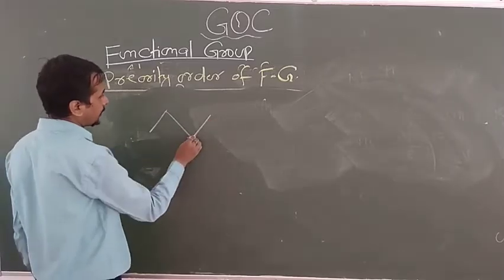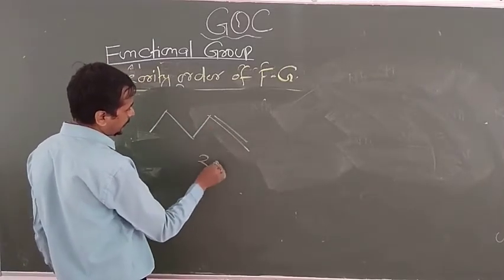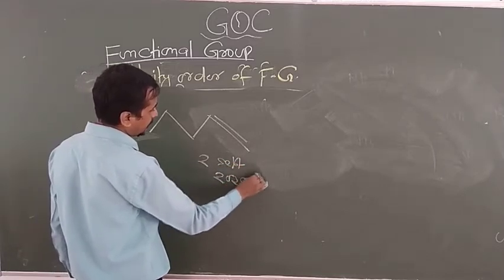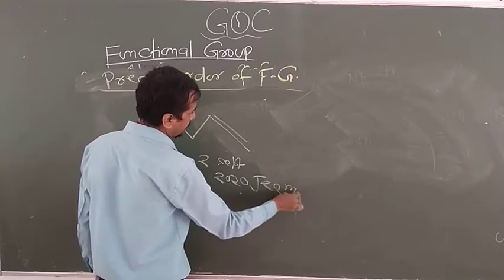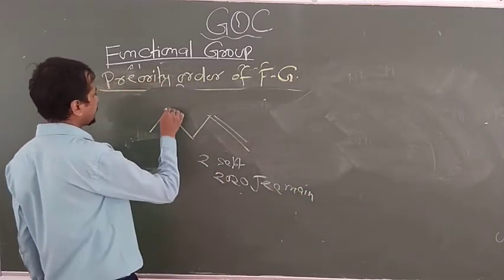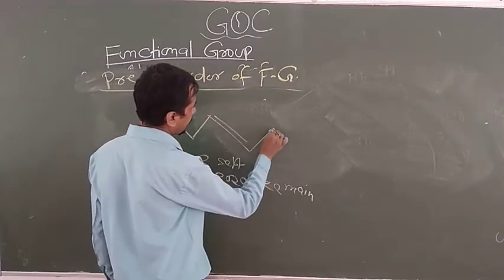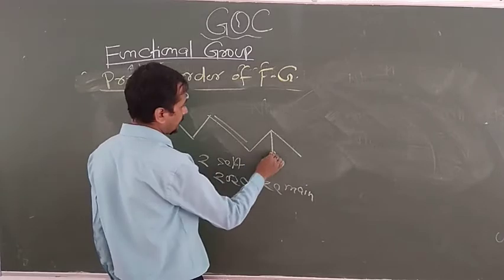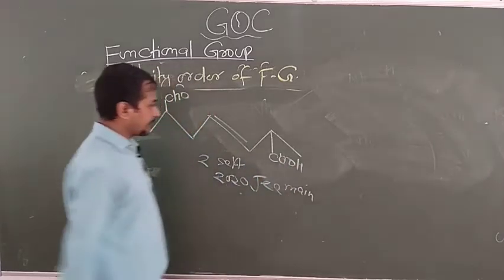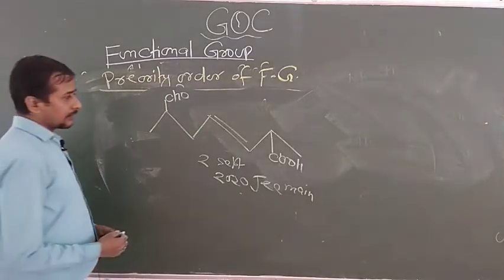One question was asked in JEE Mains. This is a question from 2nd September 2020 JEE Mains. One question is asking this time: CHO here, and COOH is attached. Now you have to write the numbering.